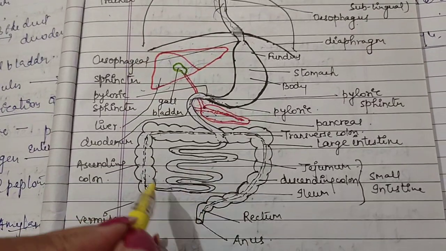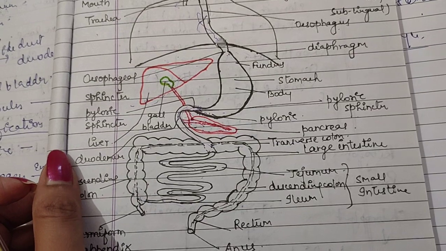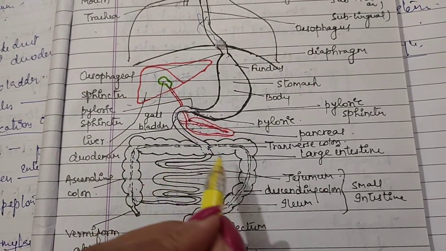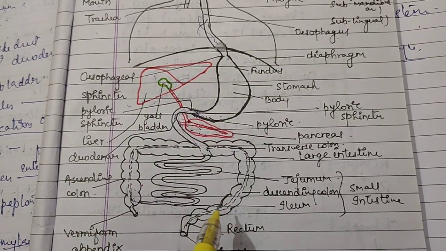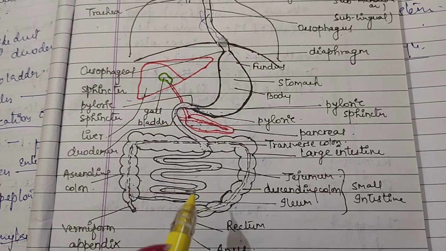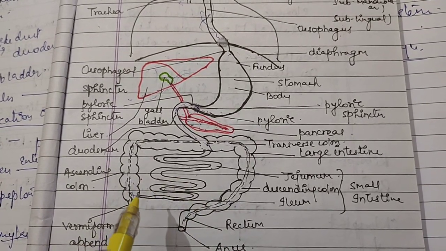See here in the large intestine. And what is the function? It absorbs water, about 6 liters daily, as well as dissolved salts from the residue passed on by the small intestine. So the main function is it absorbs water.